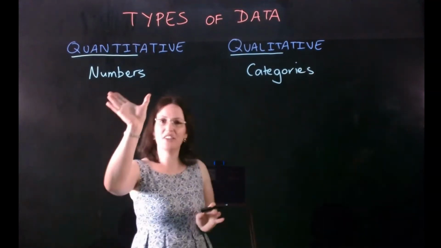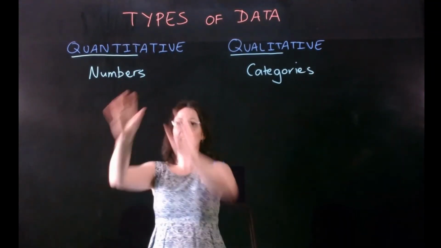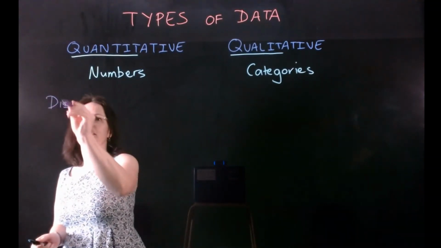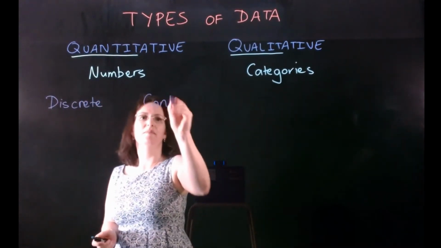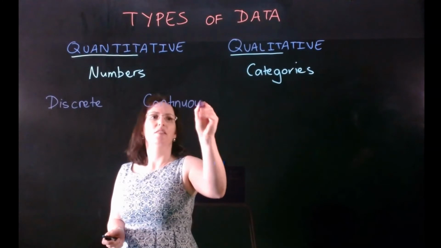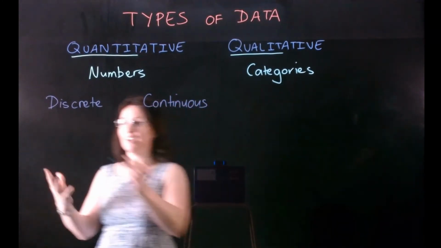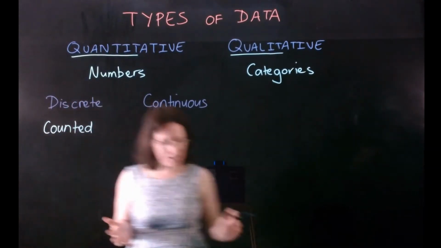Okay, so back in this quantitative data, or sometimes called numerical data, there's two sets within this. There's discrete data and continuous. Okay, so discrete data are things that can be counted. So it involves numbers, data that can be counted.